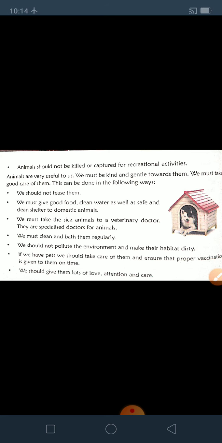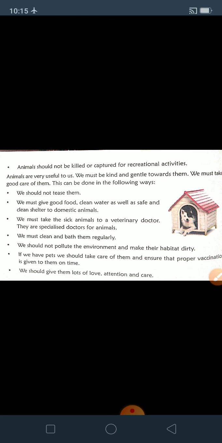Ensure that proper vaccination is given to them on time. We should give them lots of love, attention and care. We should not tease them or beat them, because animals are very important for our environment.